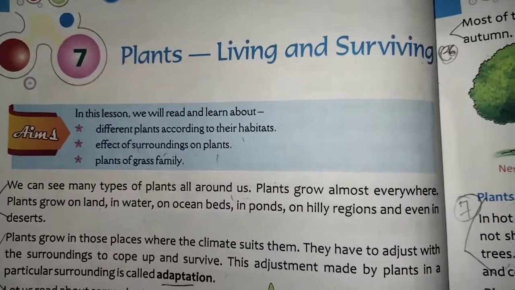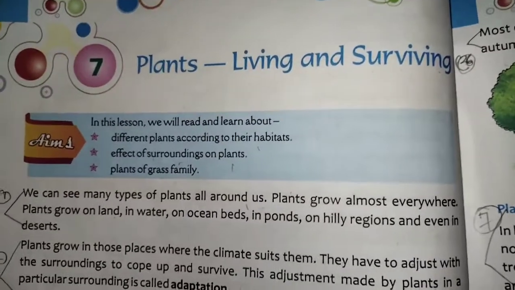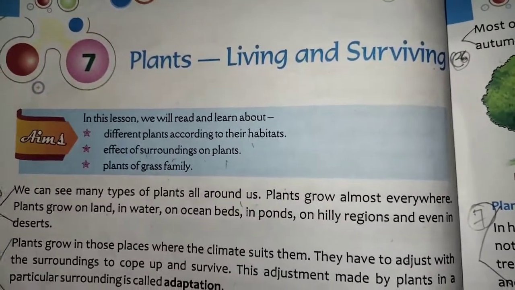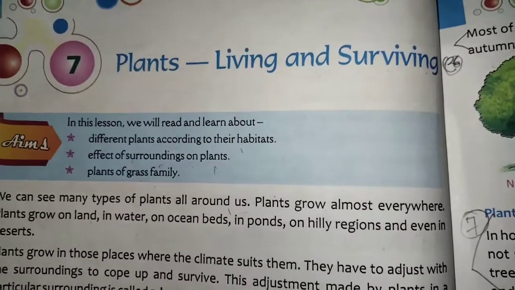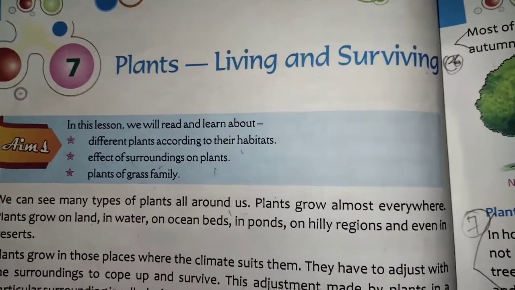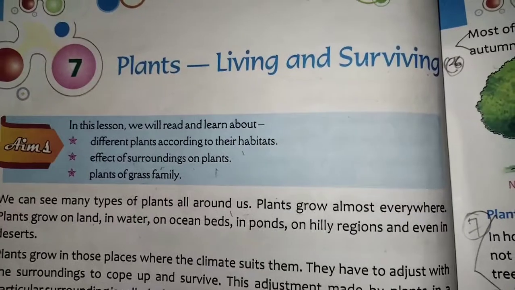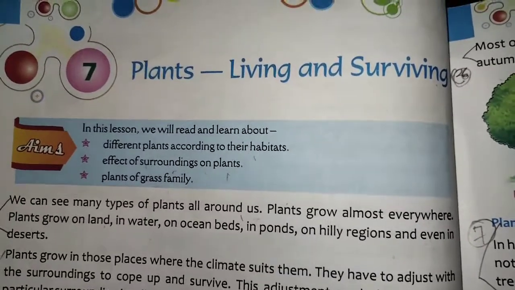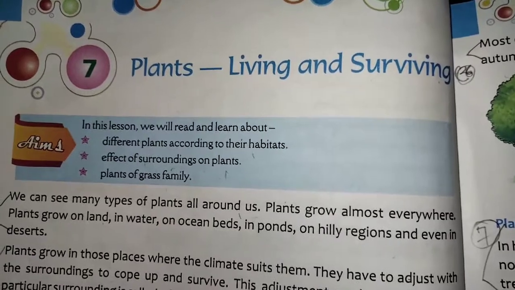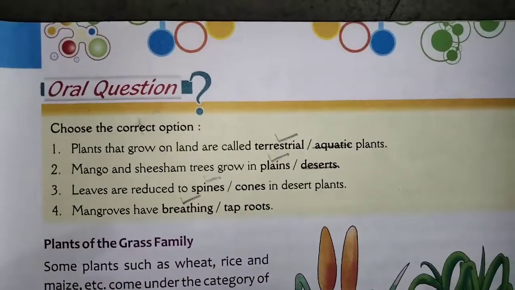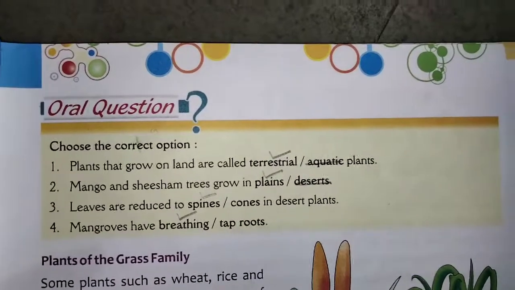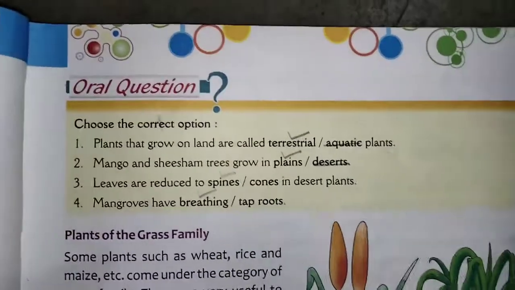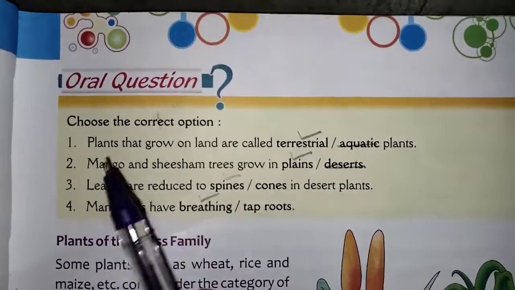Children, today we are going to see the class 4th science lesson number 7, plants living and surviving. In this lesson we are going to see the question answers. Okay, in this we are going to see the oral questions on page number 61.